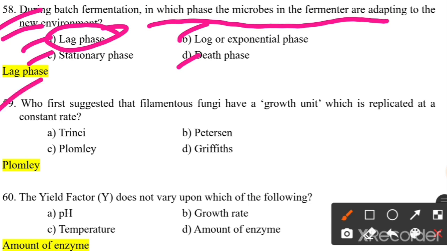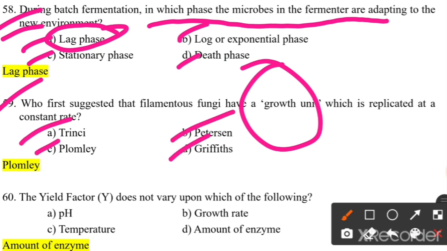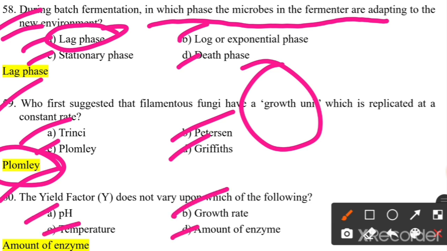Who first suggested that filamentous fungi have a growth unit which is replicated at a constant rate? Trinci, Peterson, Formoli, Plumley? So Plumley is the scientist who suggested that. The yield factor, that is Y, does not vary upon which of the following? pH, temperature, growth rate, amount of enzyme. So the amount of enzyme.